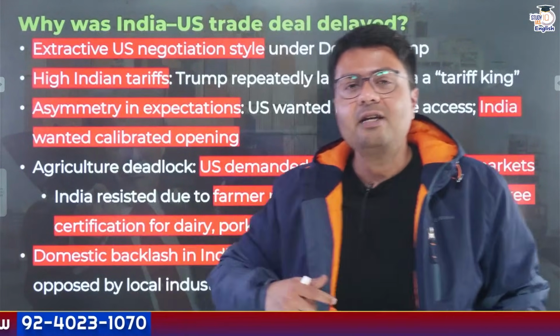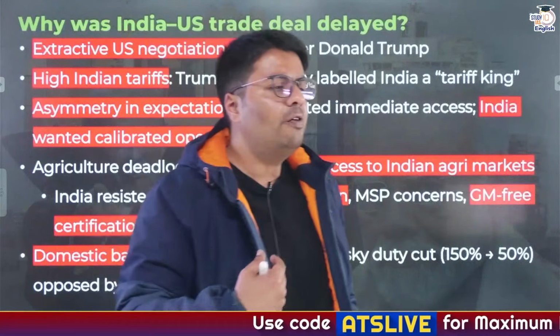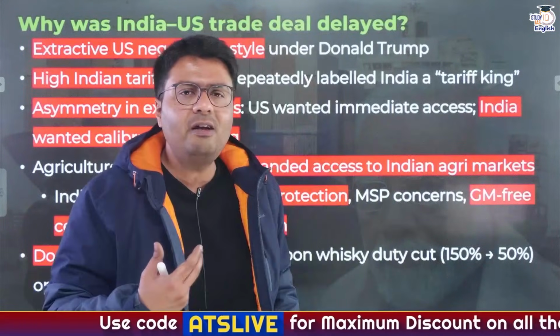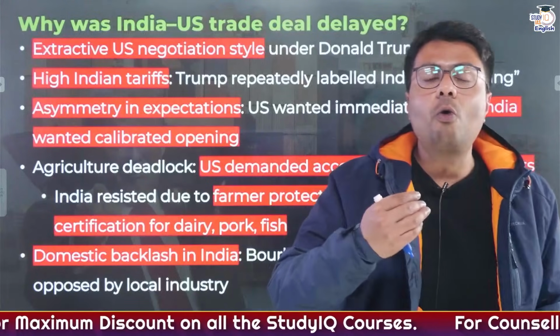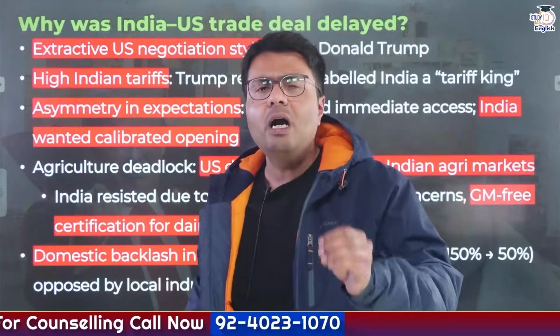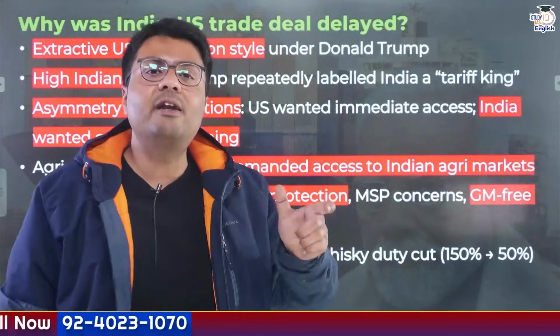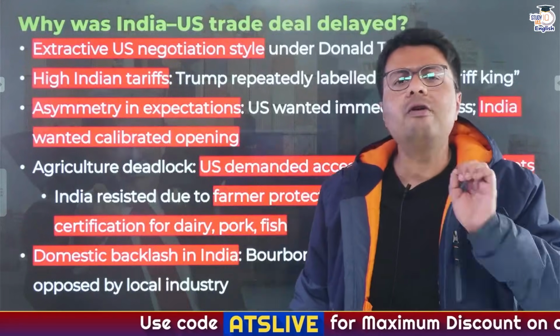First is the extractive negotiation policy of the United States under US President Donald Trump. Donald Trump for long subscribes to a negotiation strategy which you can say is very transactional in nature. They will give you certain concessions, but in return they will also expect you to make even greater concessions. Now, in this time period when the US was negotiating with India, Trump continuously labeled India as a tariff king, which also signified that the amount of tariffs India imposed on its imports were higher than the more developed economies, and there is a very good reason for that.